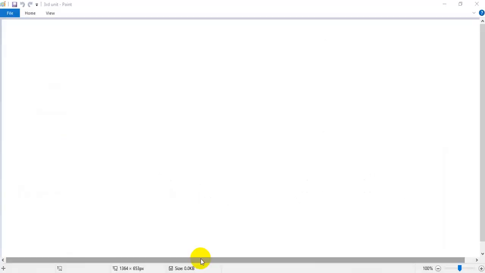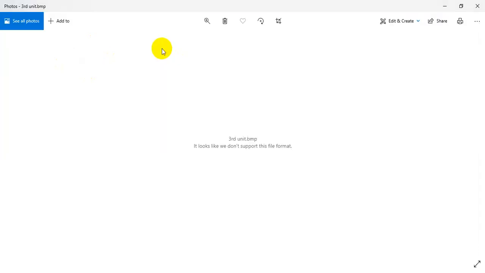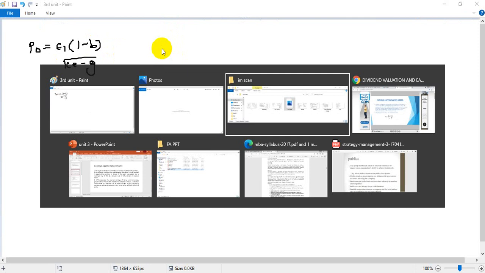So let's write down the question first of all. Let's write down the details. Basically, what is the formula? P0 is equal to E1 (1 minus B) by (KE minus G), or KE minus BR. G is nothing but the growth rate. Let's write down the entire information that has been given.